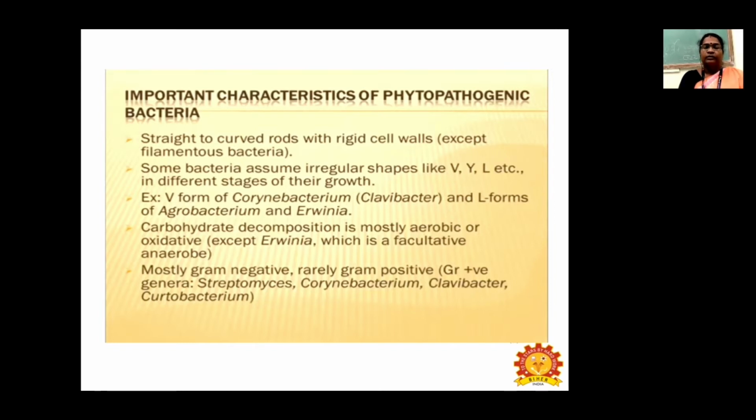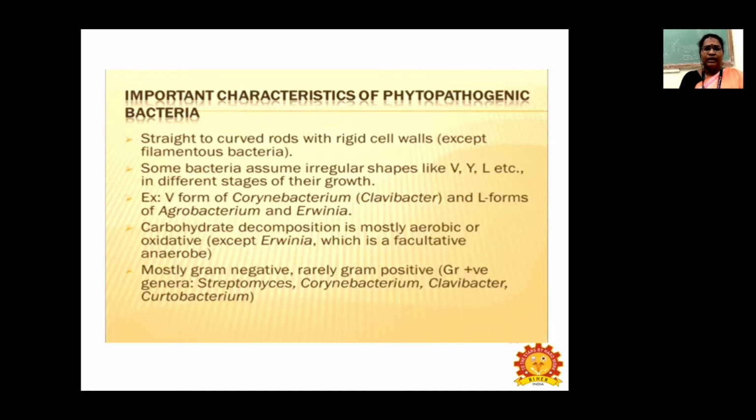They mostly act as a saprophyte. So carbohydrate decomposition is mostly aerobic or oxidative, except Erwinia amylovora, Erwinia bacteria. Mostly gram negative. So phytopathogenic bacteria are mostly gram negative, and very, very rarely they are gram positive bacteria. So genera of Streptomyces, Corynebacterium, Clavibacter and Curtobacterium, they are all gram positive bacteria.